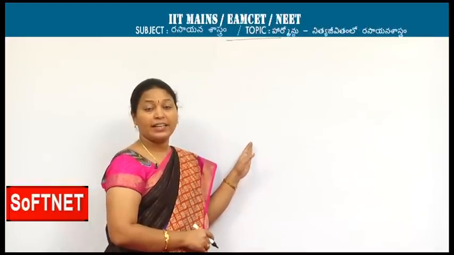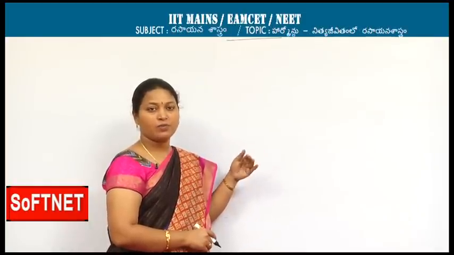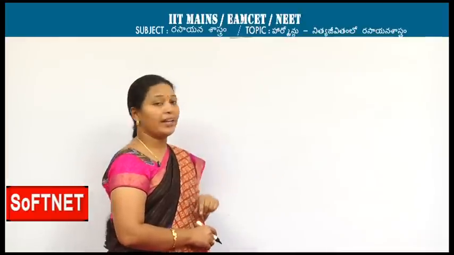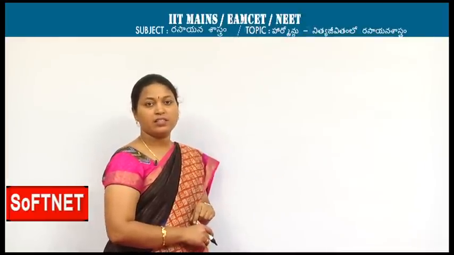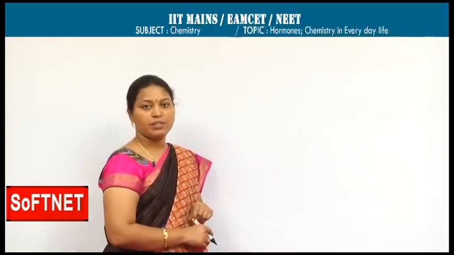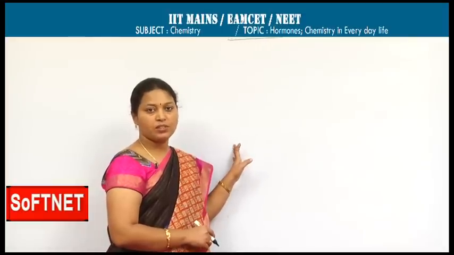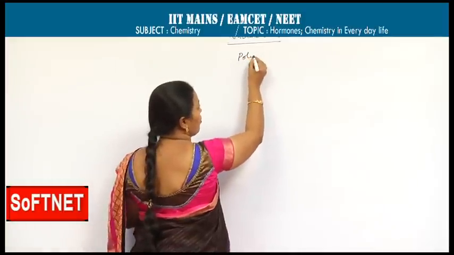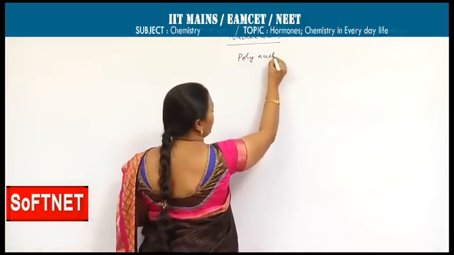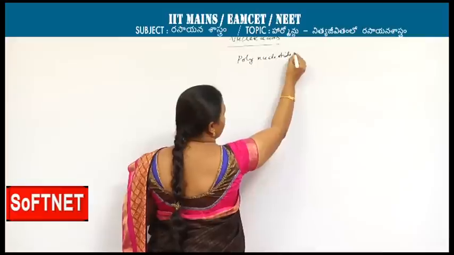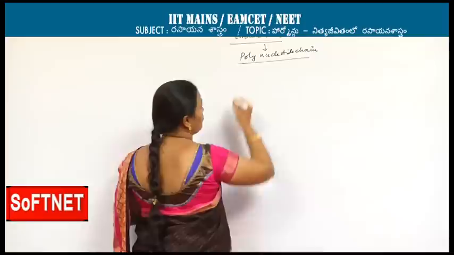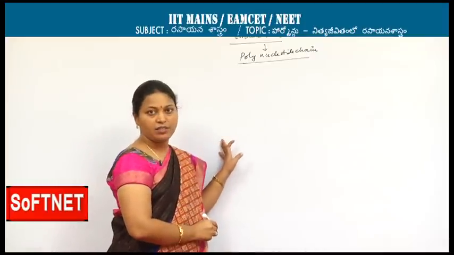We can say that hereditary characters are transferred from one generation to another generation through these nucleic acids. As I said, these are the polymers, meaning these do not have simple structures. These contain nucleotides in the form of polynucleotide chains. Nucleic acids are nothing but polynucleotide chains.